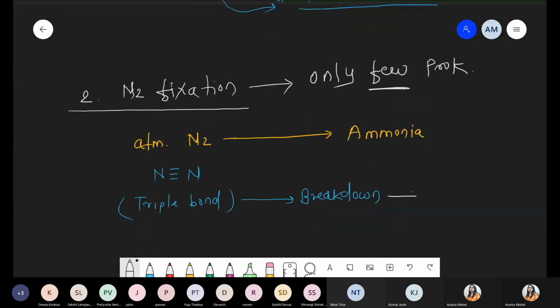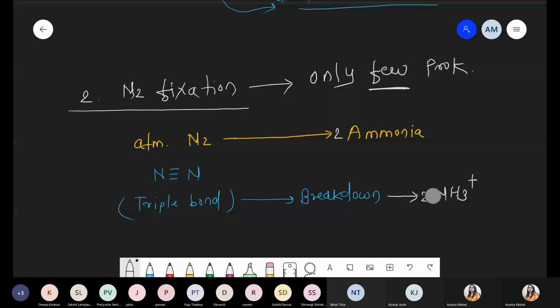That triple bond should be broken, and after the breakdown there is formation of NH3, two molecules of ammonia.